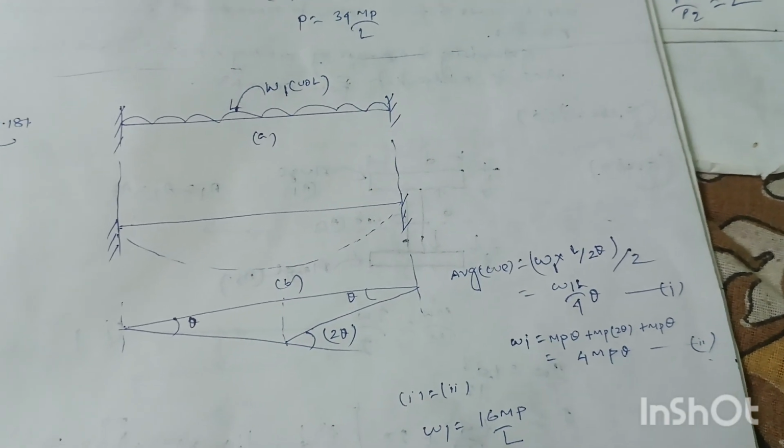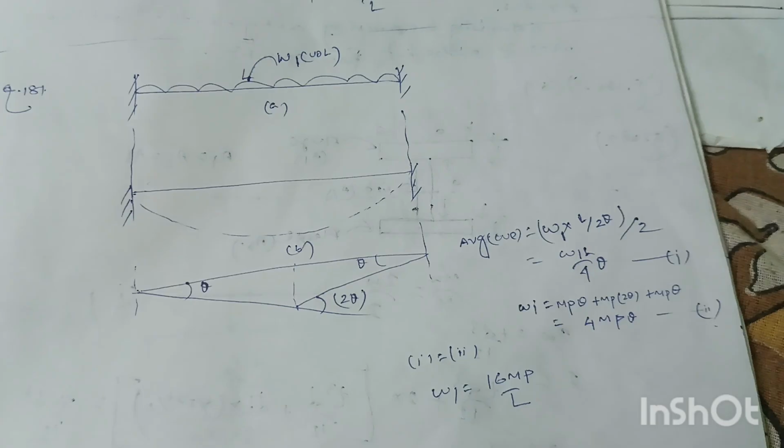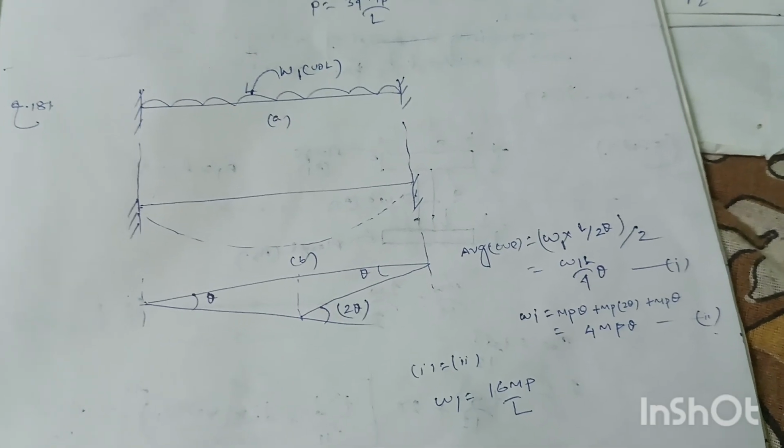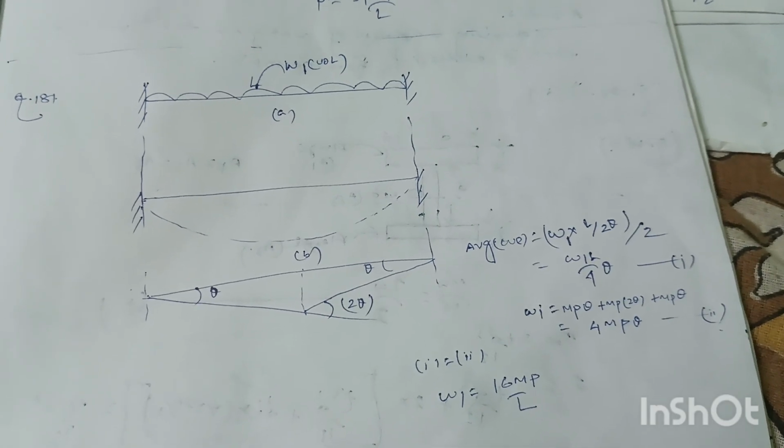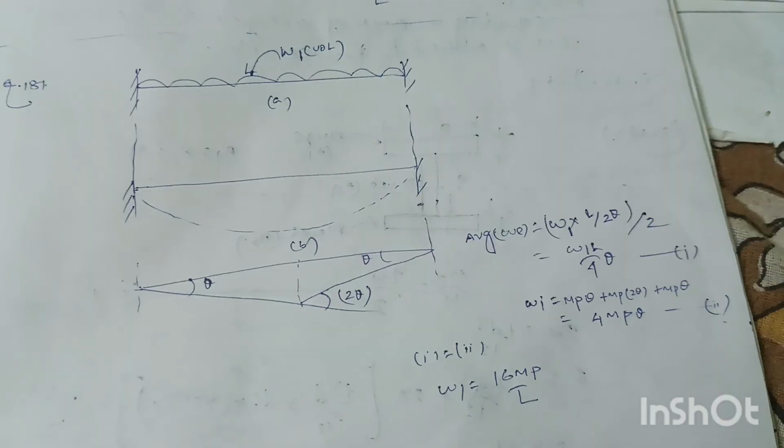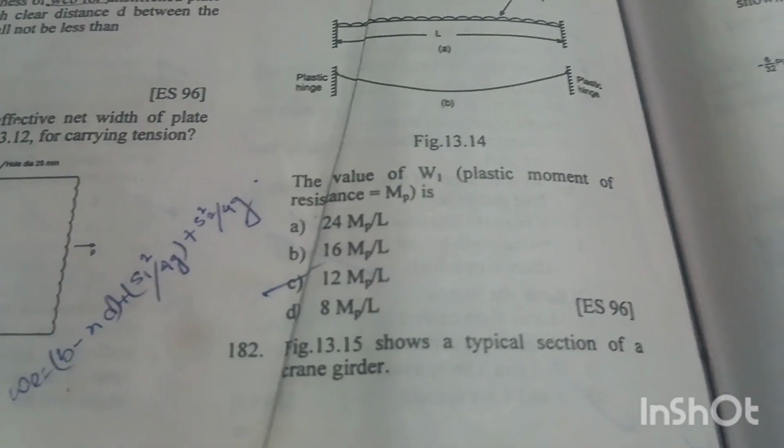So by the principle of virtual work, if we equate equation number 1 to equation number 2, we will get collapse load W1 equal to 16 MP by L. Option B is the right answer.